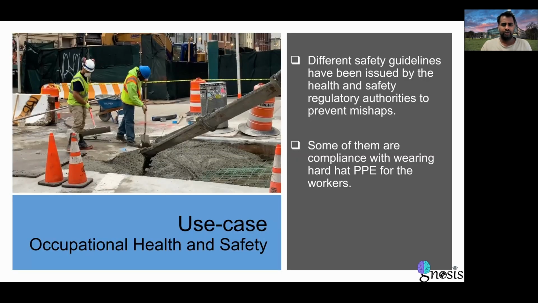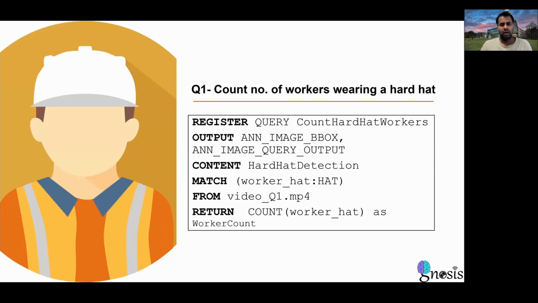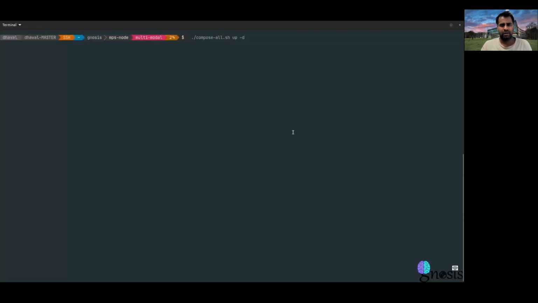In this demo, we will show different complex queries related to occupational health and safety scenarios. So query 1 is about counting the number of workers wearing hard hats. With the DNN model for hard hat detection, a search is performed to detect a hard hat, and finally a worker count is sent.